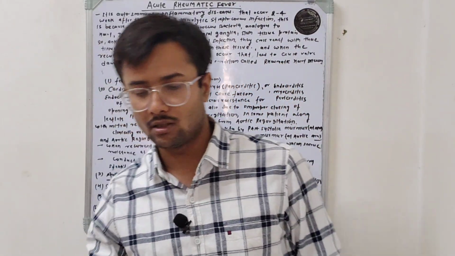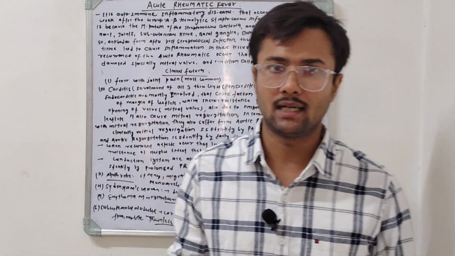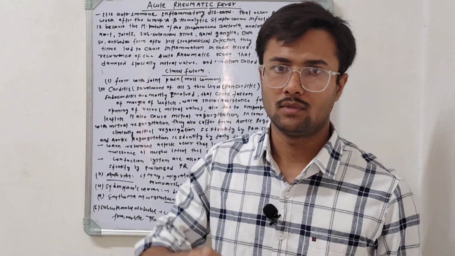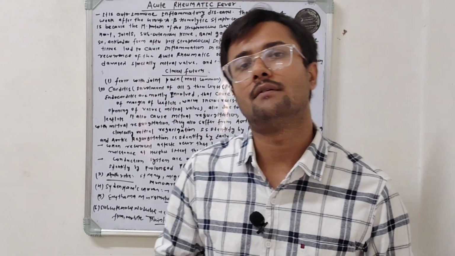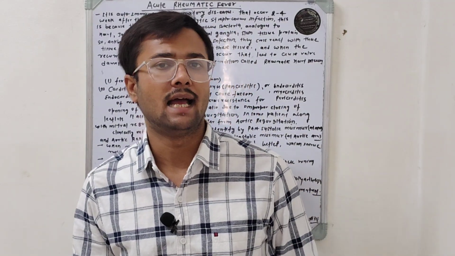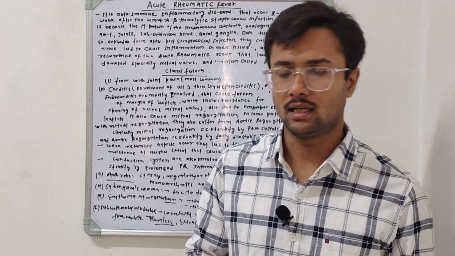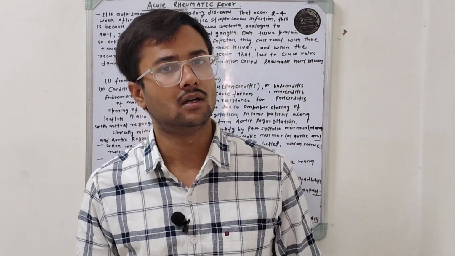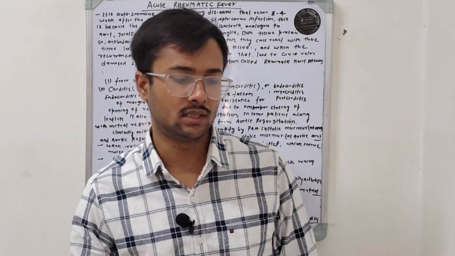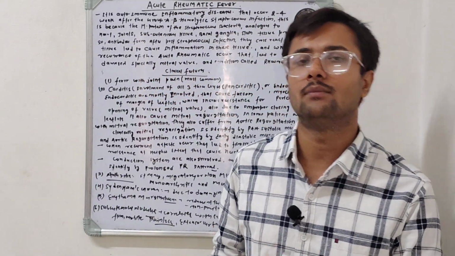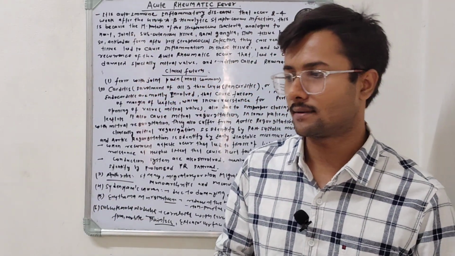So clinically, if you observe that a patient has a pansystolic murmur, it is suggestive of mitral regurgitation. And aortic regurgitation is identified with the help of an early diastolic murmur. So these two murmurs are the clinical signs. On this basis we can identify a patient having aortic regurgitation or mitral regurgitation.